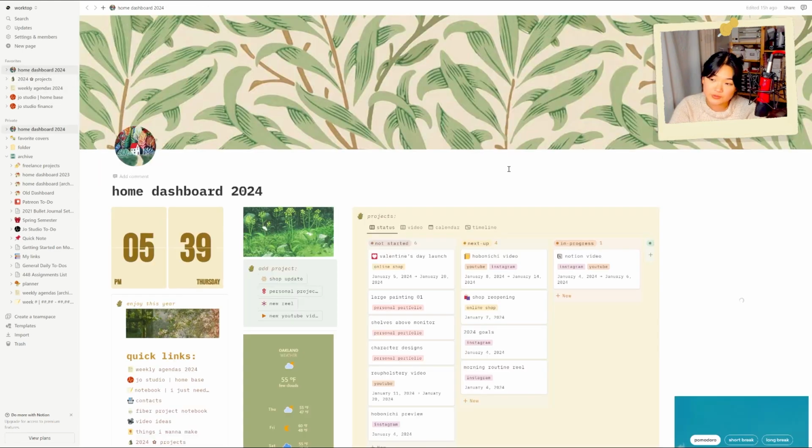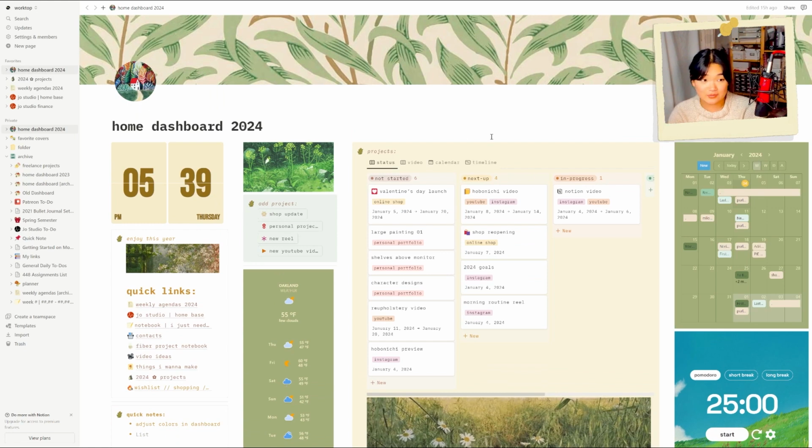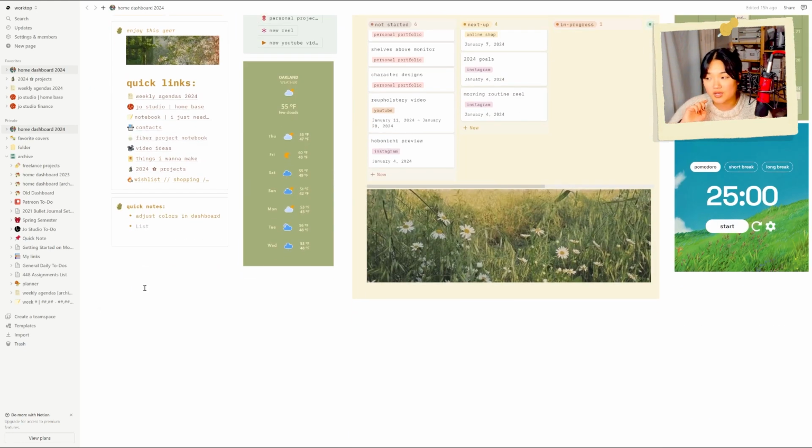Bringing it back to the home dashboard, that was the database page, and you can insert databases inline into any of your existing pages. So that's what I've done here. One feature that I feel like I didn't take advantage of last year as much, but am really taking advantage of this year, is the one that's called callout. And this is a type of standard block. Just generally, I feel like I didn't utilize it to its full potential until this year, and you can really see it in this page once I call attention to it.